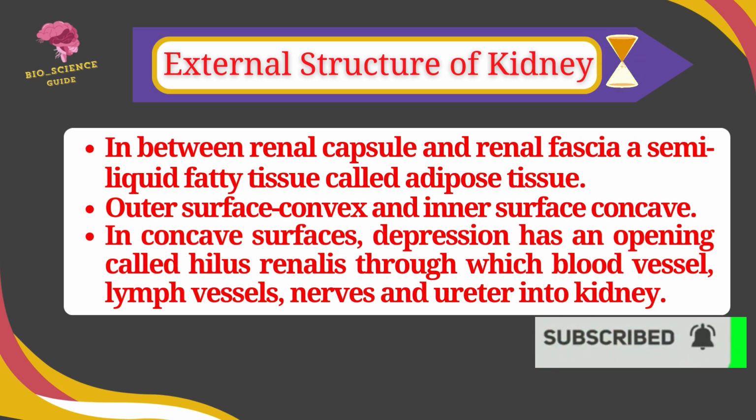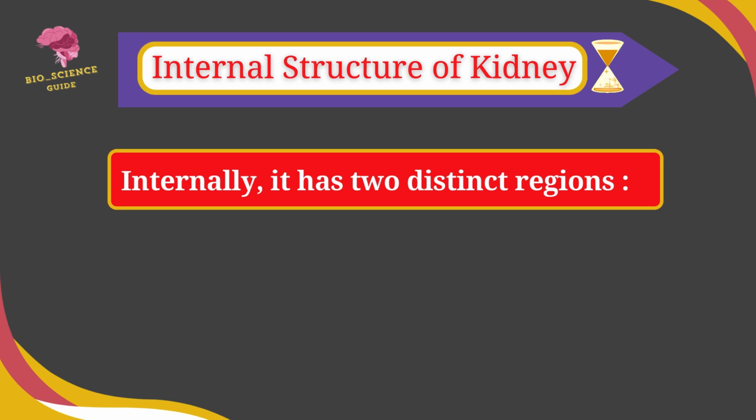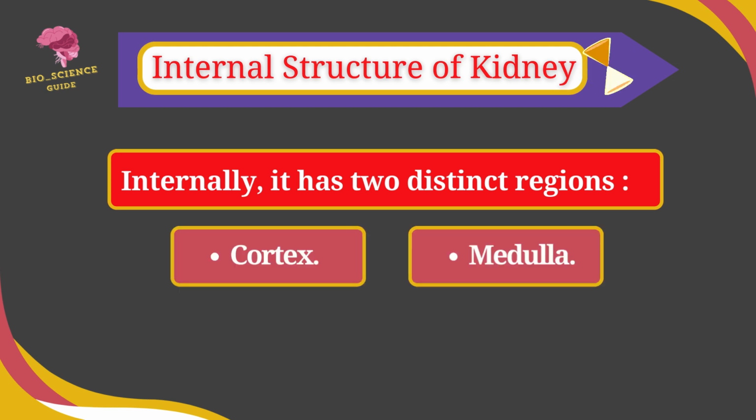The outer surface of the kidney is convex, and the inner surface is concave. In the concave surface, there is a depression which has an opening called hilus renalis, through which the blood vessels, lymph vessels, nerves and ureter enter the kidney. The internal structure of kidney has two distinct regions, cortex and medulla.